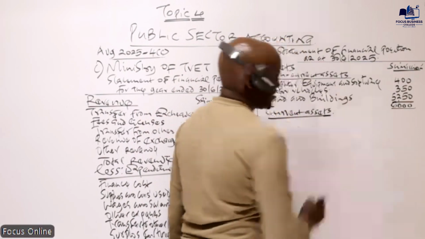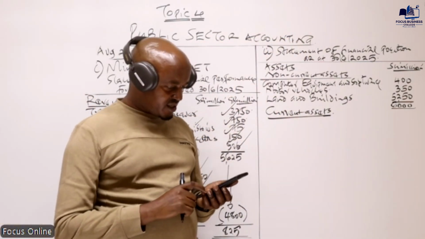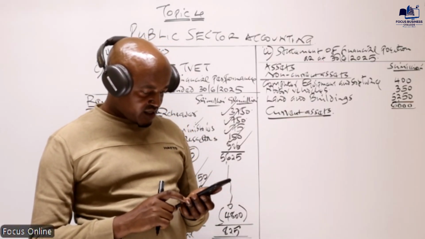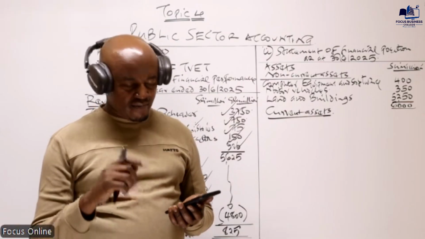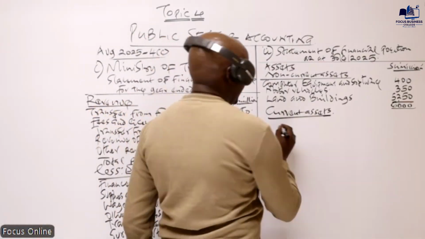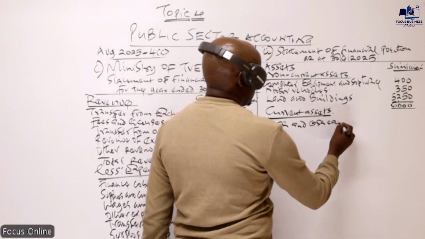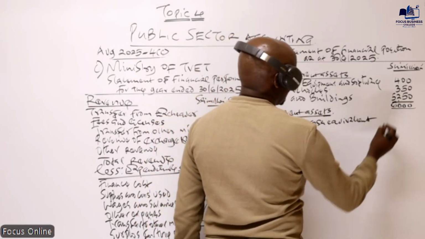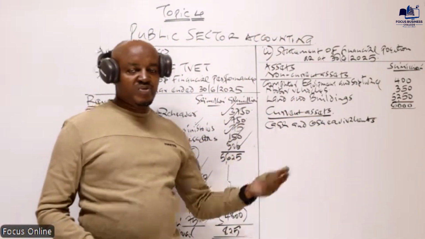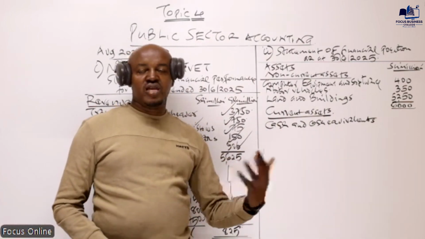Now, for the current assets, we have a number of them. We can start from where we have the cash and cash equivalents. And maybe someone may ask here, what is cash? Cash refers to any money which is held in the bank account, including cash in hand. And the cash equivalent is our short-term investment.